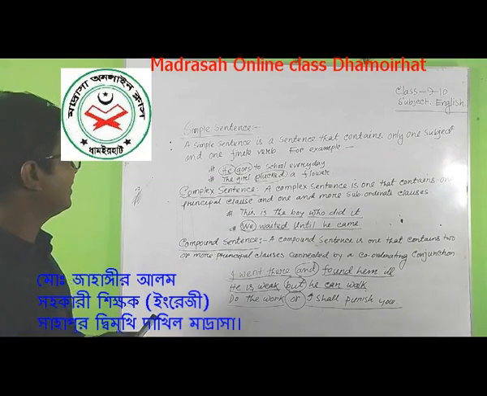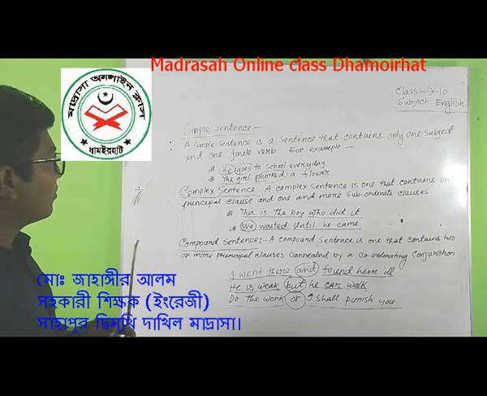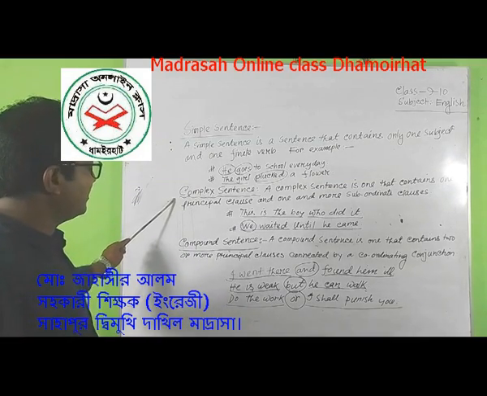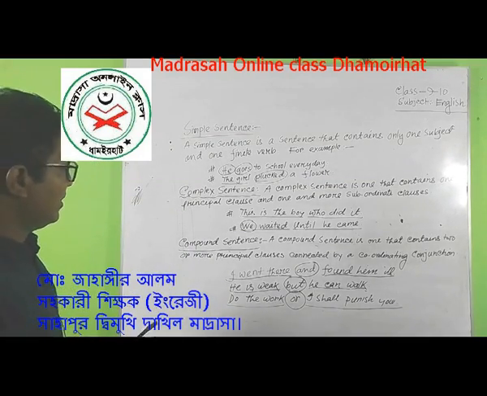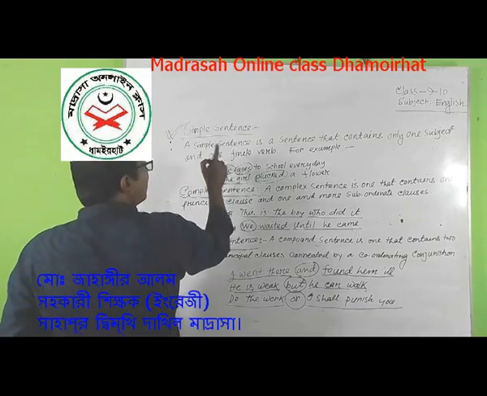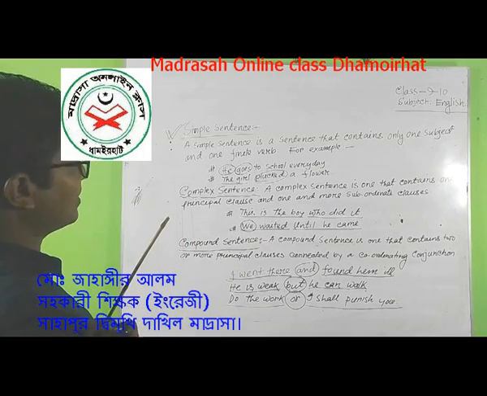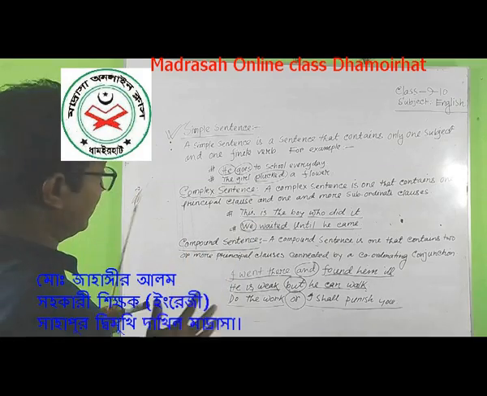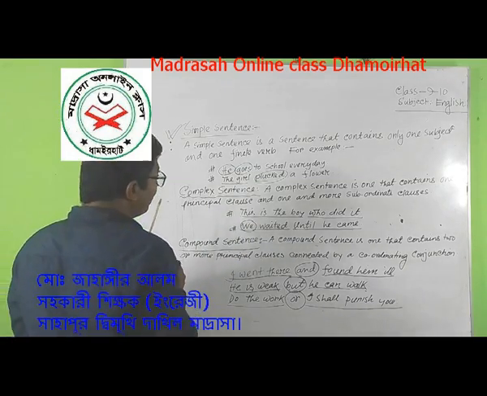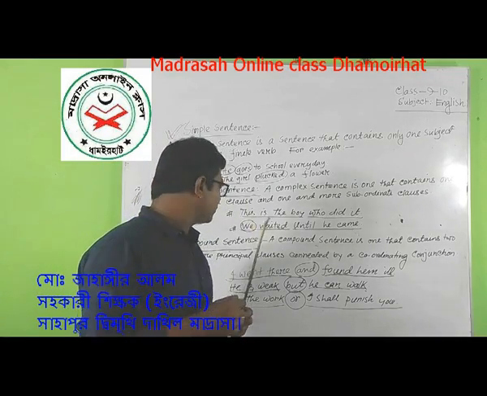So we can see that according to structure, sentences are of three types: simple sentence, complex sentence, and compound sentence. Remember that a simple sentence must have a subject and a finite verb. The subject sometimes may be silent or understood. A complex sentence must have a principal clause and one or more subordinate clauses.